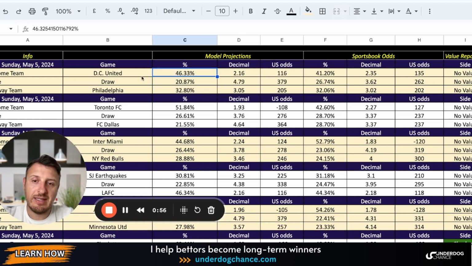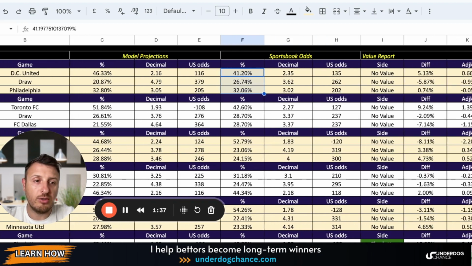My betting model gives DC United 46.33% chance to win this game. Once we turn these probabilities into the odds, because we know that every probability can be turned into the odds, and the odds are basically the prices that we pay in the market, this is the most important thing we need to look at, nothing else, right? So those are my expected or projected odds, and those are bookmakers' odds from sportsbooks, right? Once I calculate implied probabilities from these odds, I can compare my projected numbers with bookmakers' numbers.